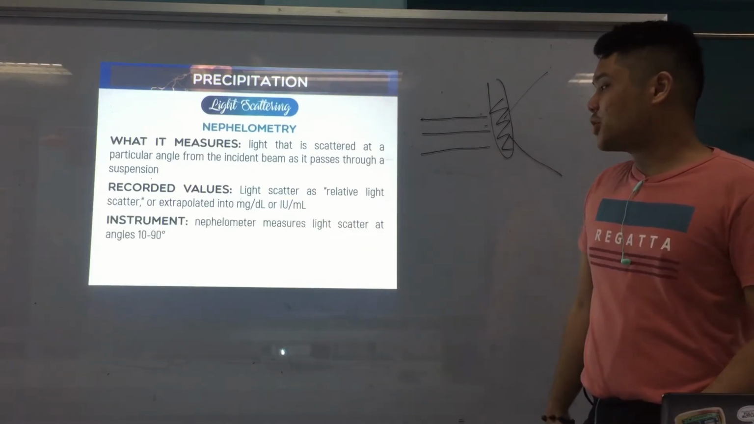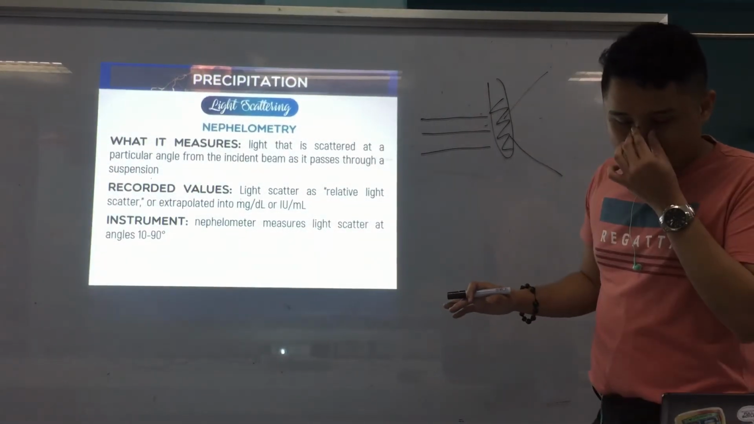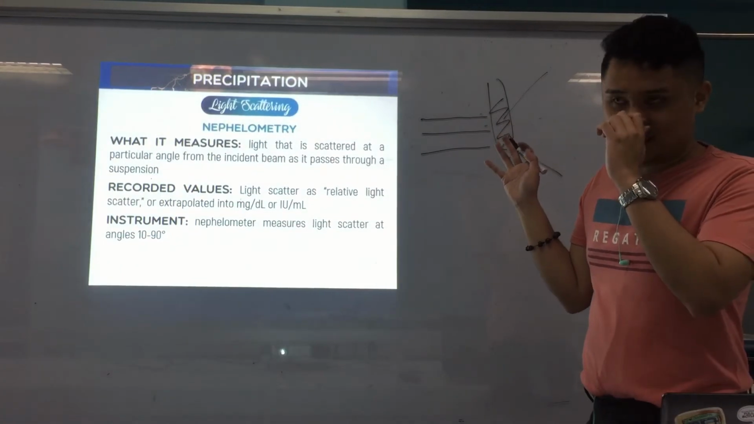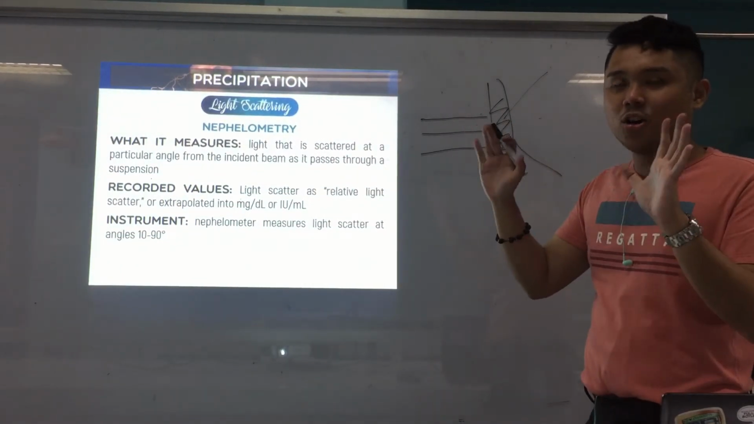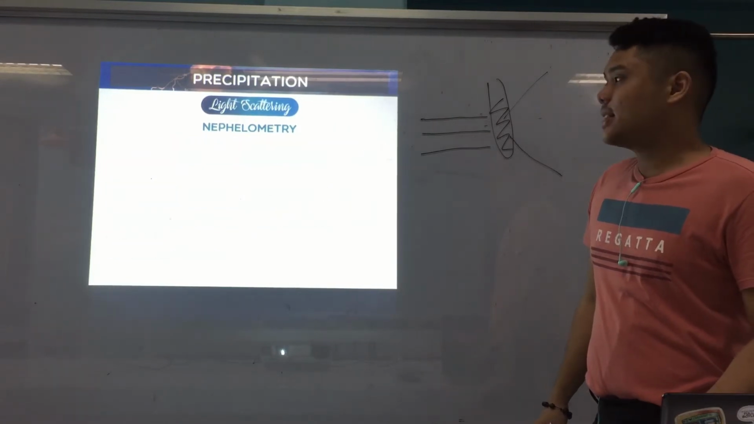So the nephelometer measures light scatter at angles 10 to 90 degrees. We'll picture later on how it does. So it's actually a wide angle, 10 to 90 degrees. All right. And the solution is liquid, still the same.